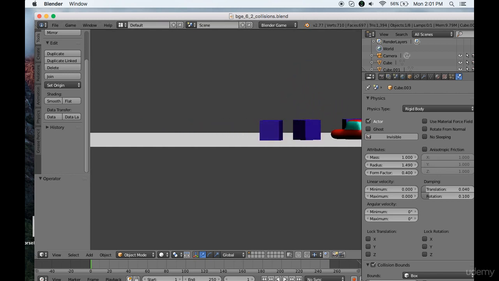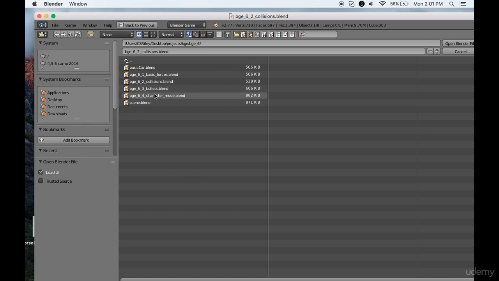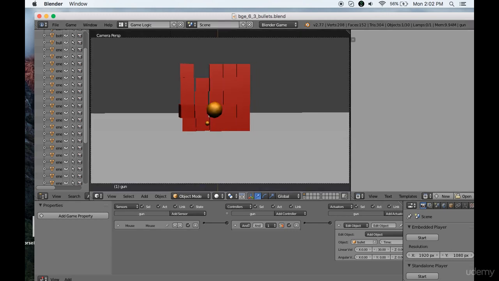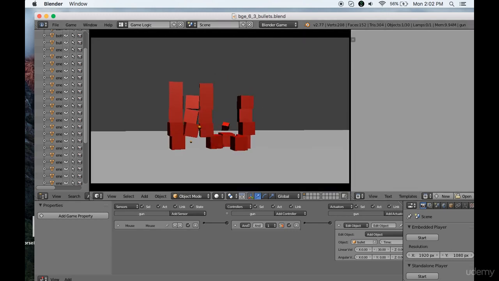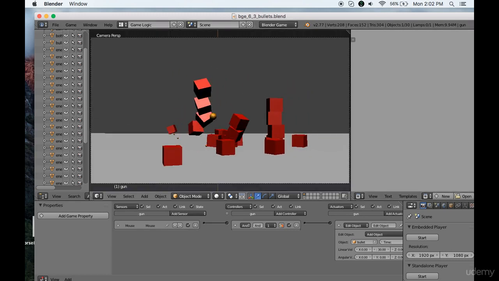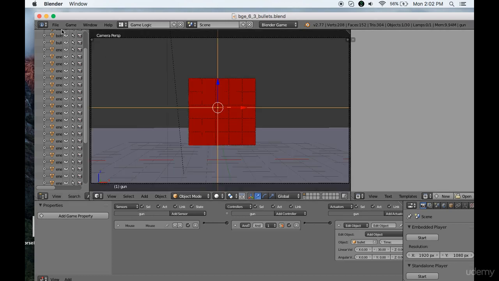So, there I have the car crashing into the boxes. That's pretty fun. Of course, what fun is a game without bullets, right? We'll learn how to shoot things. So here's a good example of that where I can shoot at this wall and stuff breaks and crashes and spins and whoa, how fun is that? Of course, add some first-person shooter controls. We got ourselves a game right there. Yeah, that's pretty fun stuff.